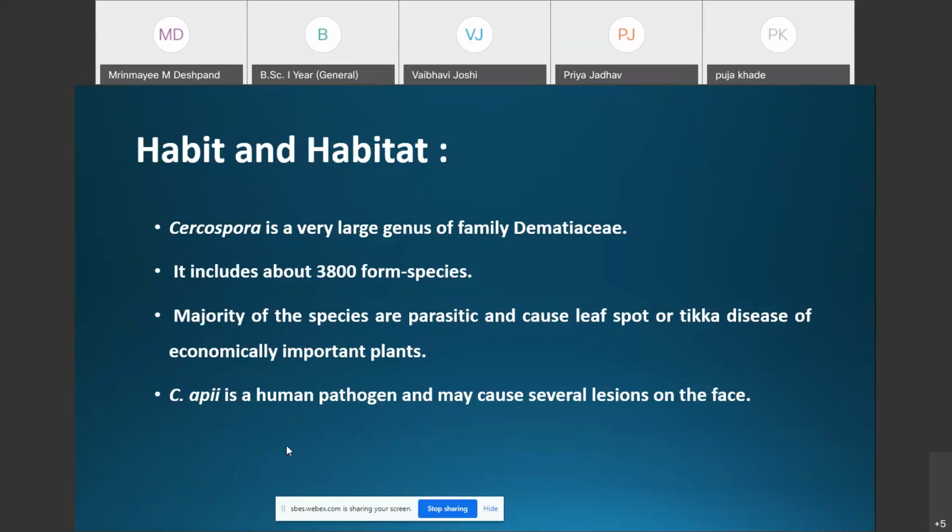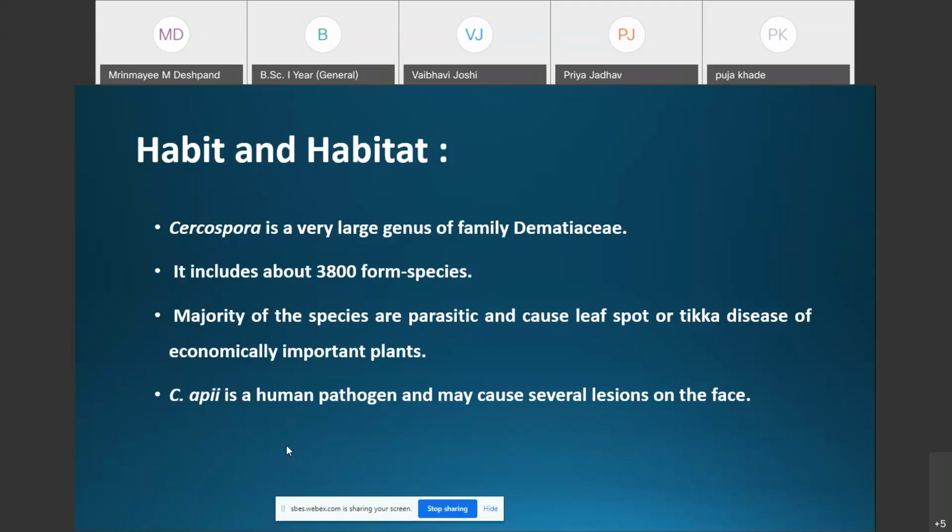The majority of Cercospora species are parasitic, infecting plants and causing the disease commonly called leaf spot disease or tikka disease of economically important plants. One species, Cercospora apii, is a human pathogen.